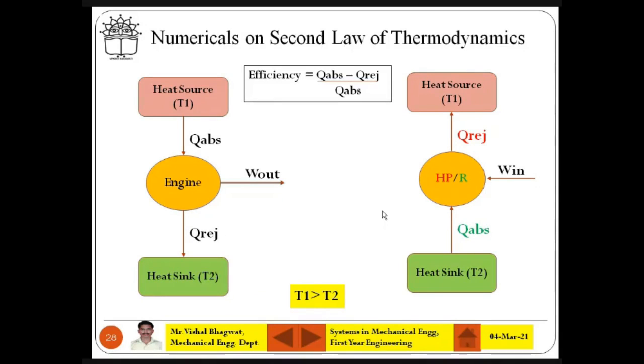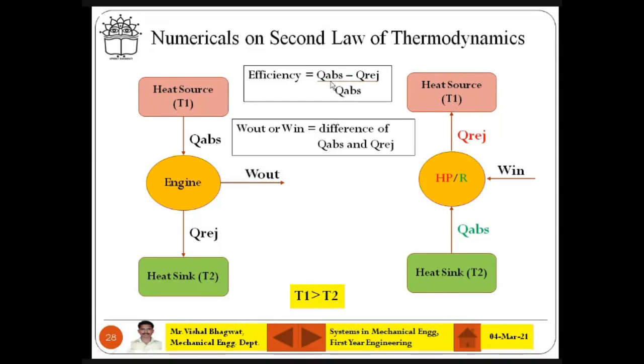You try to draw the figure, then you will clearly understand what is happening, and try to imagine what is happening in heat pump and refrigerator. So anyway, इंजन से हम क्या करते हैं? एफिशिएंसी फाइंड आउट करते हैं। जो ये आ जाएगा Q absorb minus Q rejection divided by Q absorb.